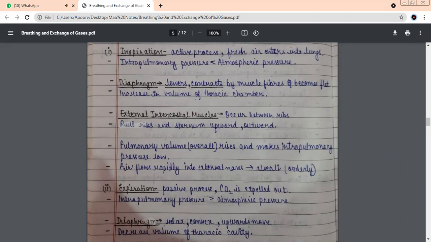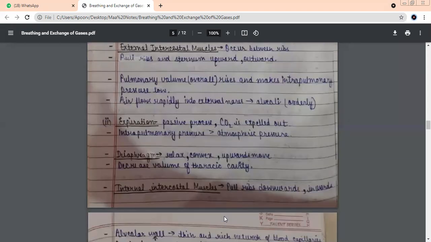Area reduces. So if area reduces, what increases? Pressure. So the pulmonary pressure will become greater than the atmospheric pressure. That is the reason the air is pushed out. And what is this process called? Inhalation or exhalation? Exhalation. Yes. Inspiration and inhalation mean the same. Expiration and exhalation also mean the same.